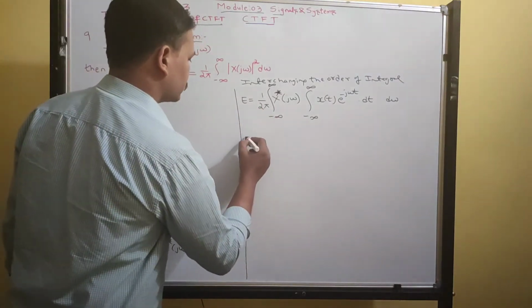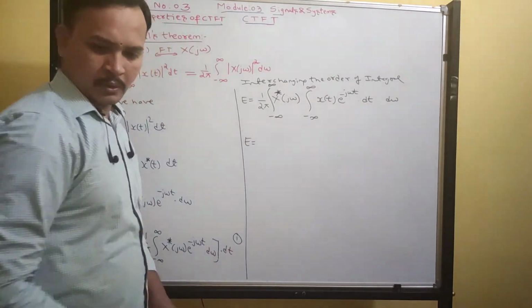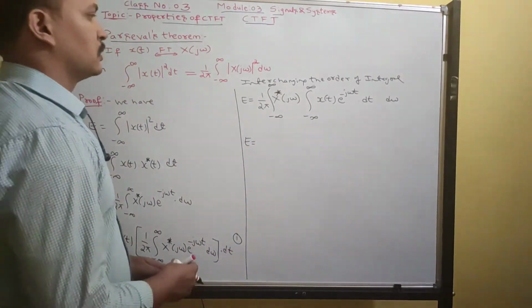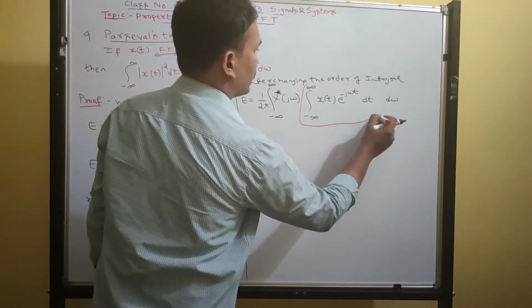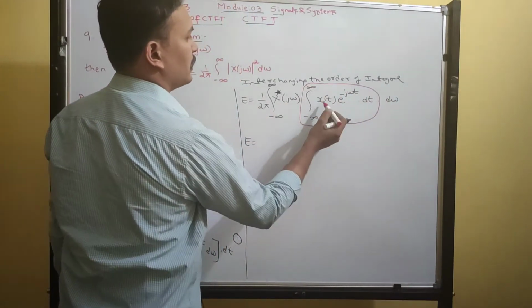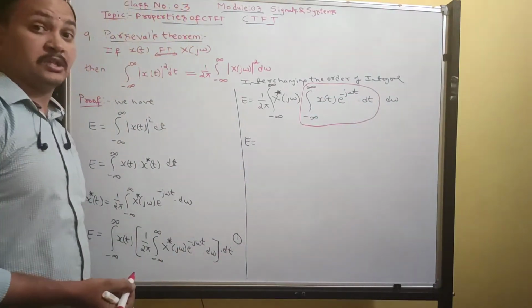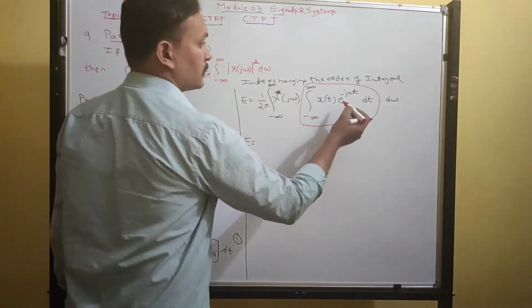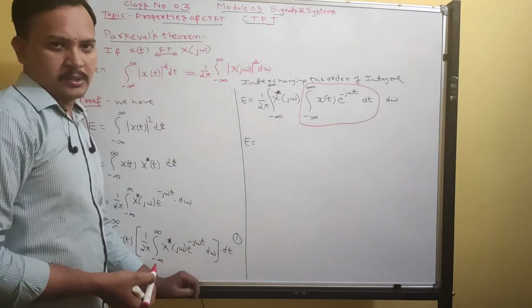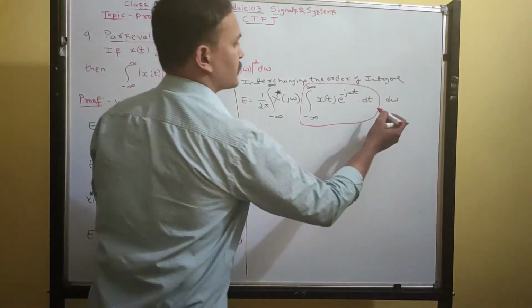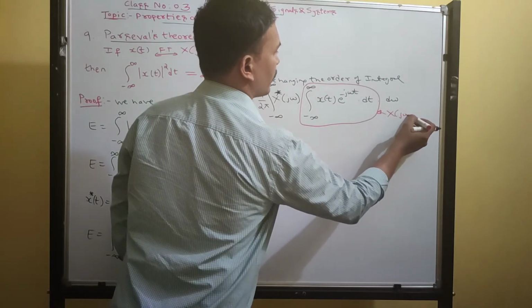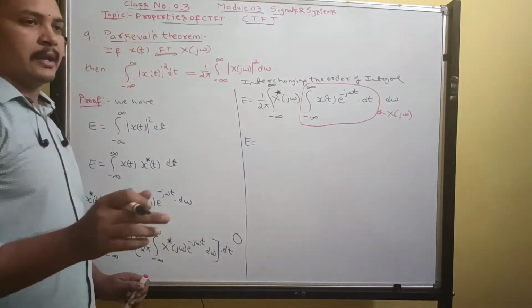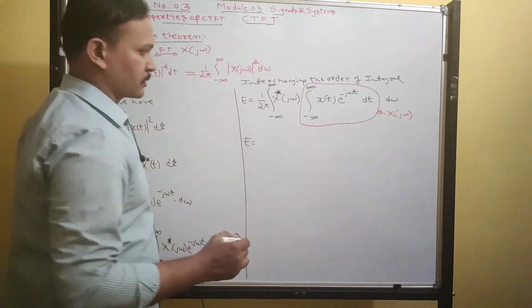So now the energy is equal to, considering this part, the integral from minus infinity to infinity of x of t into e to the power of minus j omega t dt. This is the analysis equation, so we can write it as x of j omega. See the analysis equation in the first lecture introduction.